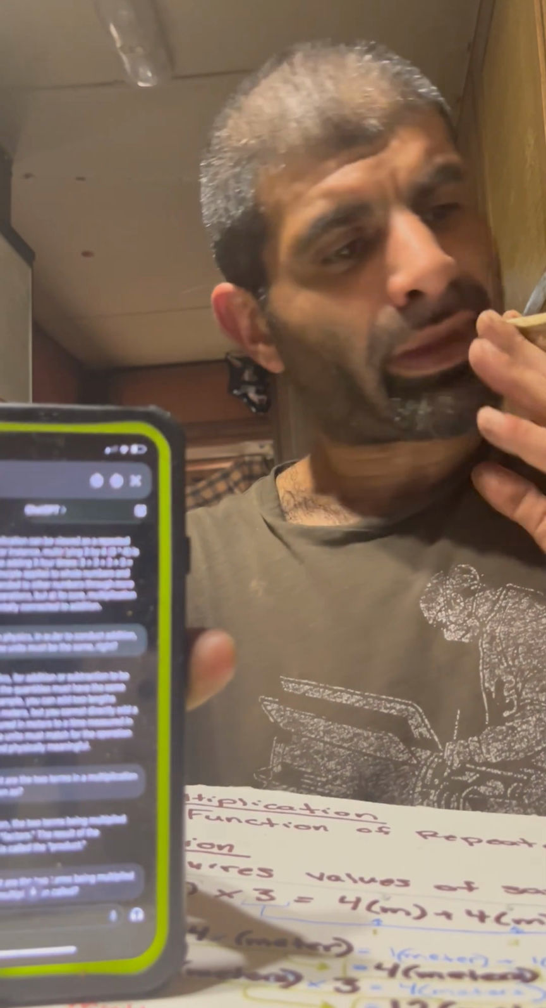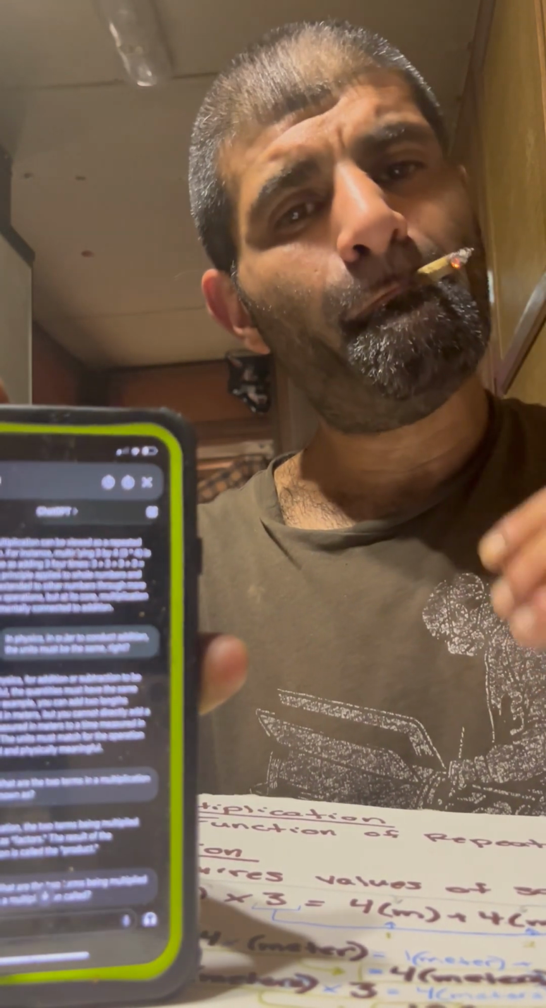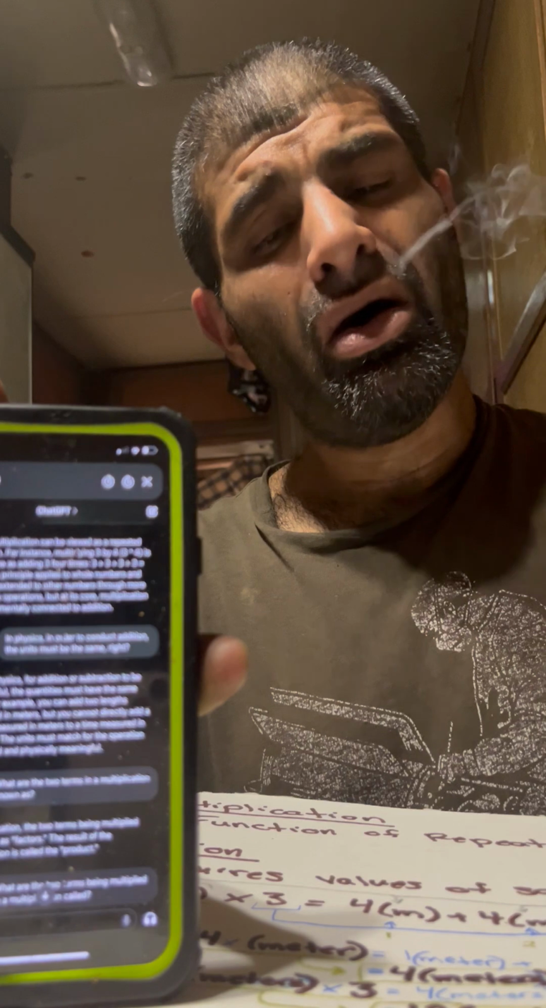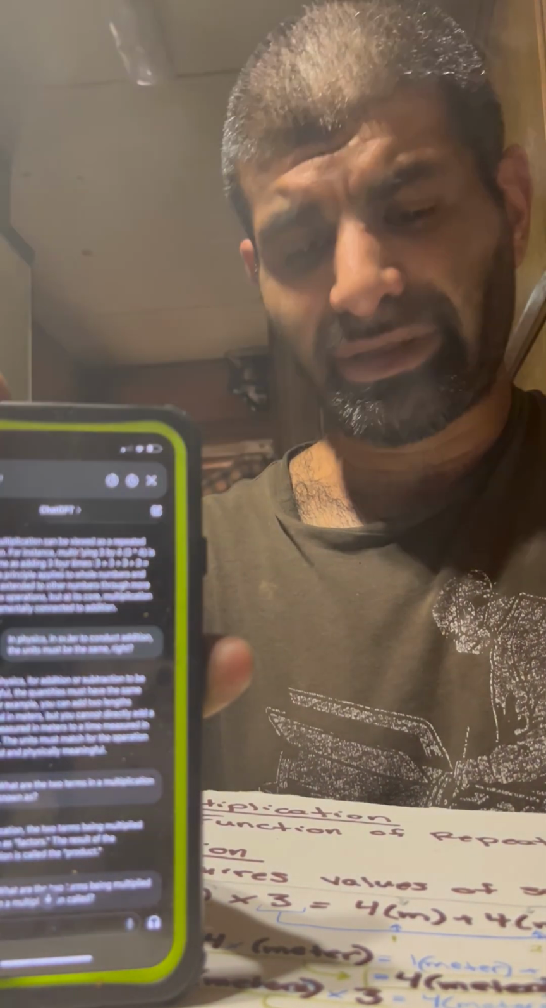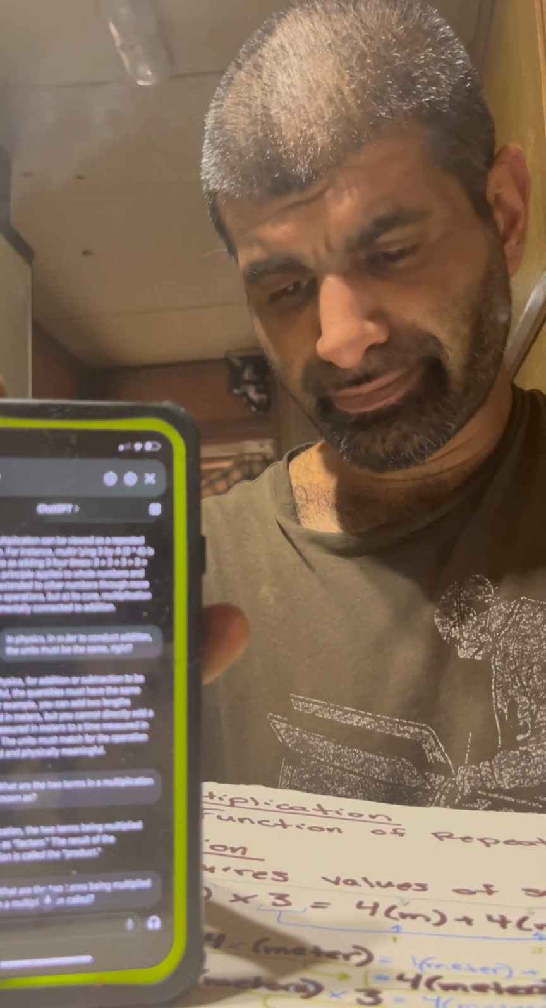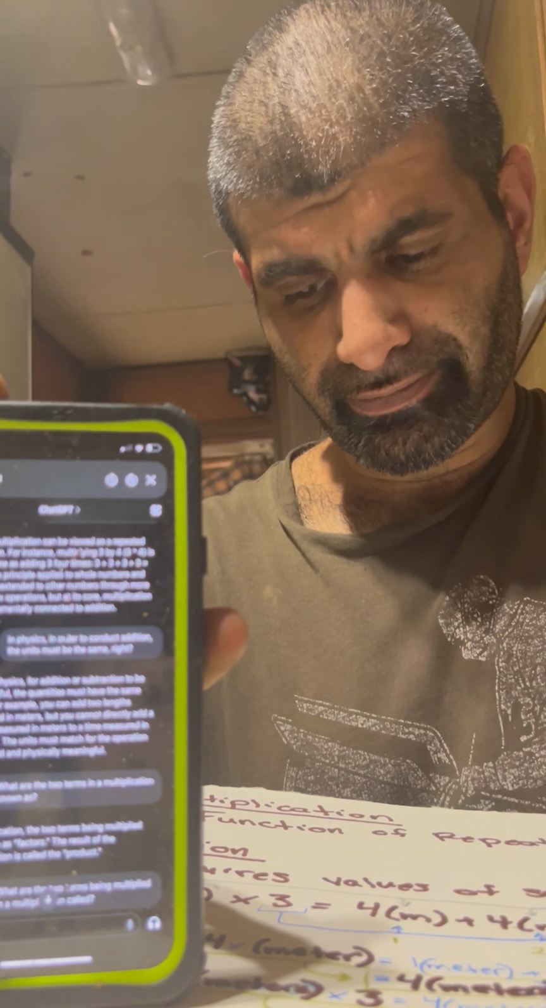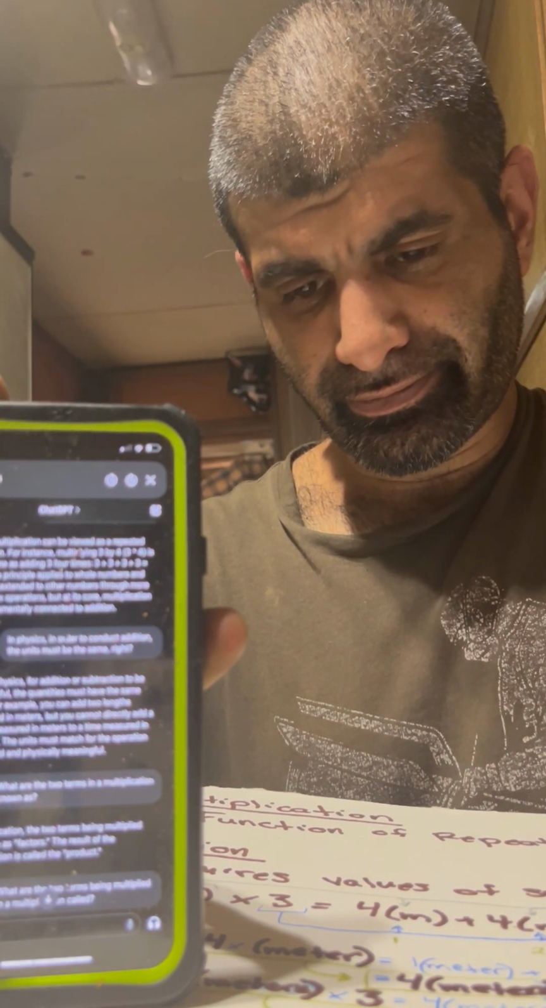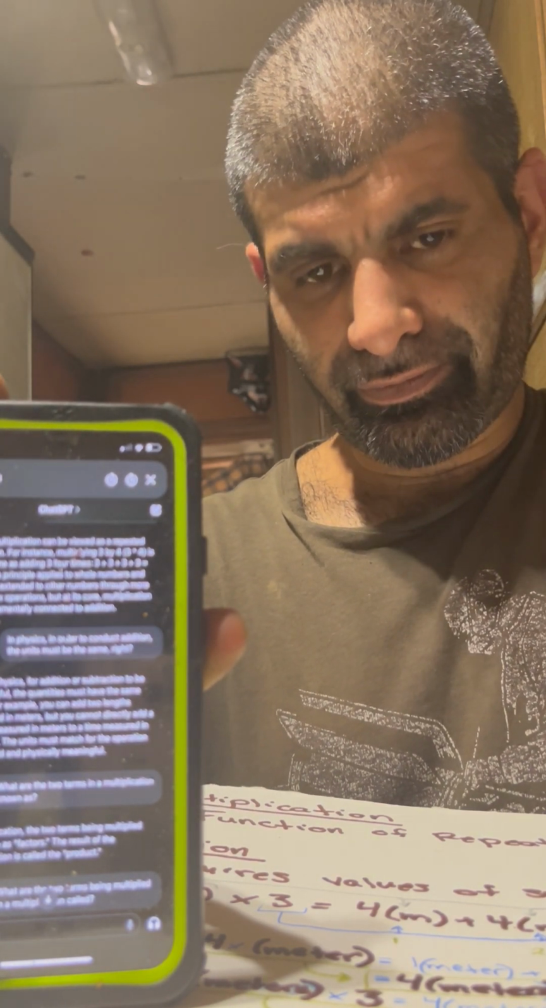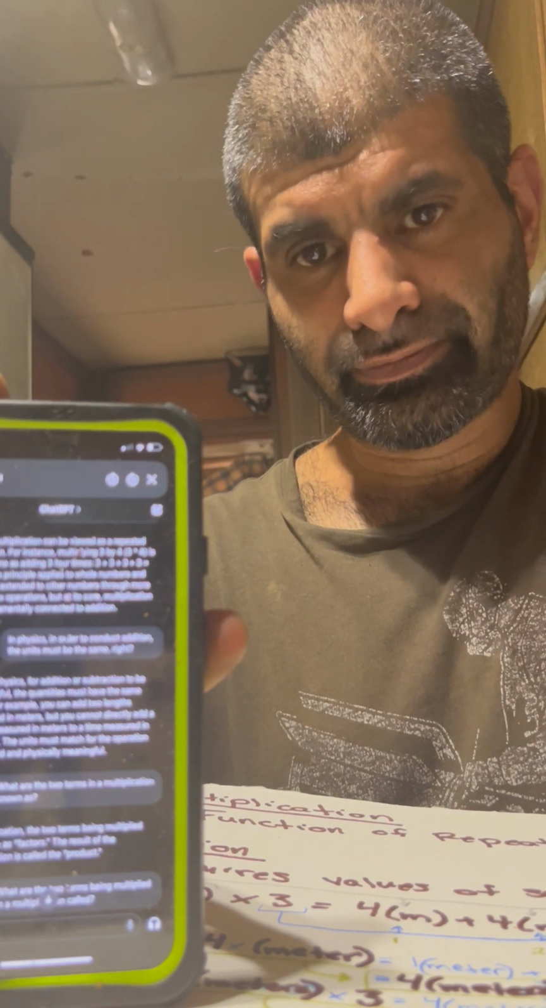Yes, in physics, for addition or subtraction to be meaningful, the quantities must have the same units. For example, you can add two lengths measured in meters, but you cannot directly add a length measured in meters to a time measured in seconds. The units must match for the operation to be valid and physically meaningful.